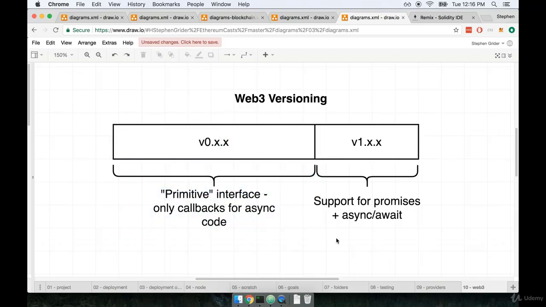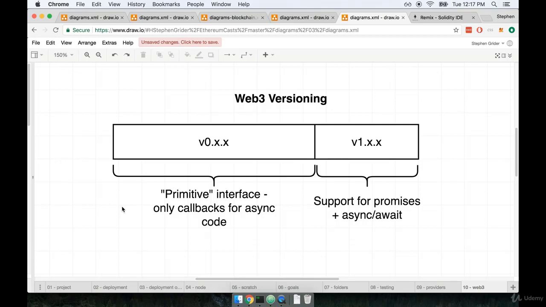This is kind of a big deal because the API, or the way that we work with both these libraries, is significantly different. In particular, the earlier version of Web3 had a more primitive interface. It had support only for callback functions whenever we wanted to work with asynchronous calls. Unfortunately with Web3, just about everything we do is asynchronous in nature.